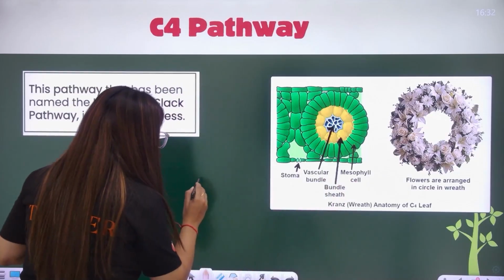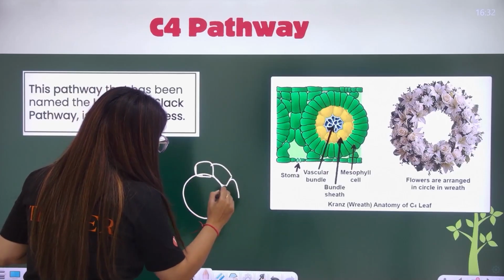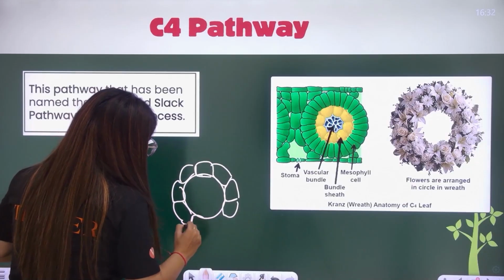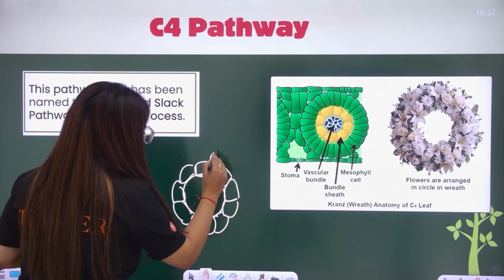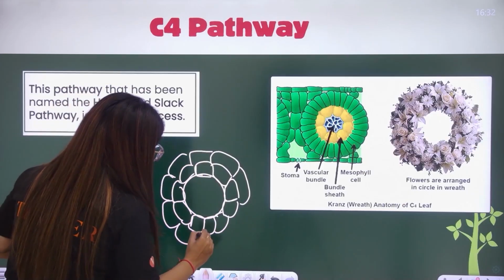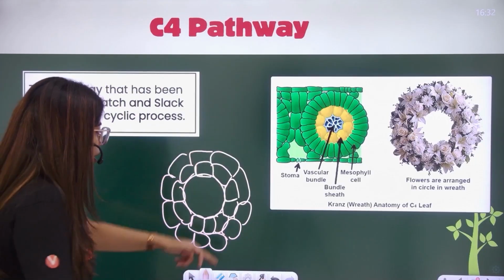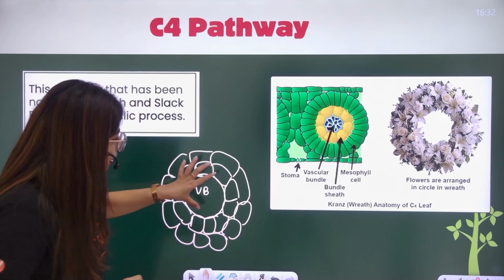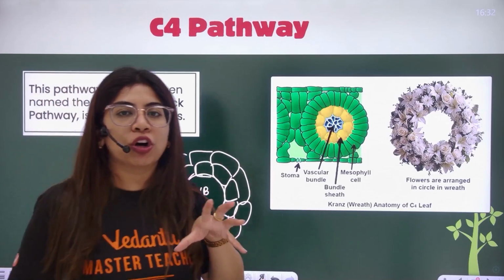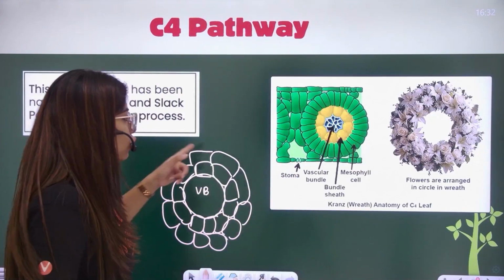What will happen in Kranz anatomy? Suppose there is a vascular bundle. Around the vascular bundle, there will be cells packed around it in multiple layers like this. Now this garland-like structure around the vascular bundle is known as bundle sheath cells. They do not have any spaces between them. They are impervious to oxygen. They make the water use very much better. So these are bundle sheath cells.